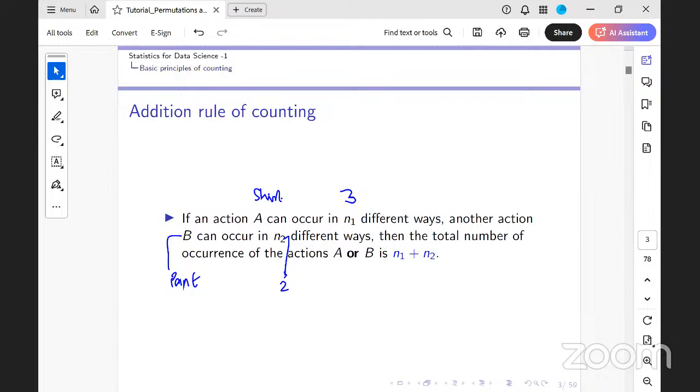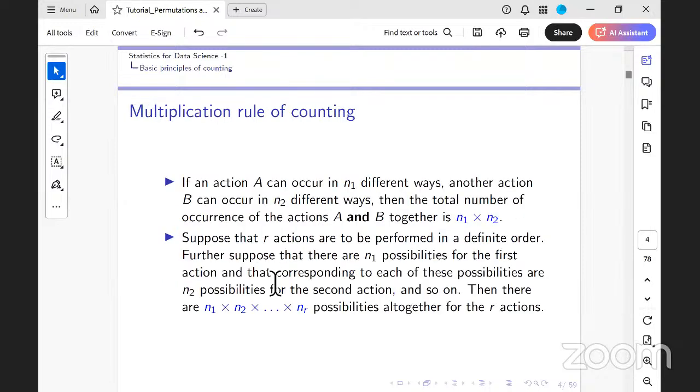The total number of ways of occurrence of the action shirt or pant was N1 plus N2, which is 3 plus 2, and I get a 5. On the other hand, if the action was A and B together, I have to choose a shirt and a pant. It was N1 into N2, which is 3 into 2, which is 6.